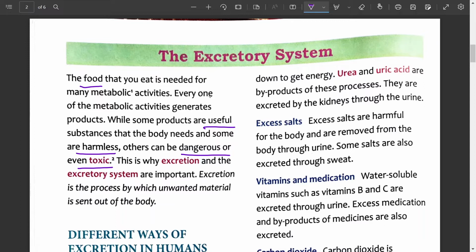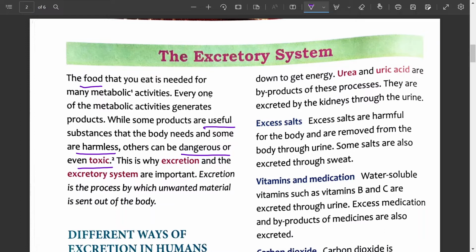So useful products or the useful substances are required by the body cells and those substances are harmless, so there is nothing to bother for those. But what about the dangerous or the toxic substances? Toxic substances means poisonous substances. So what to do with the poisonous substances? These substances have to be removed from the body. That's why excretion is required.